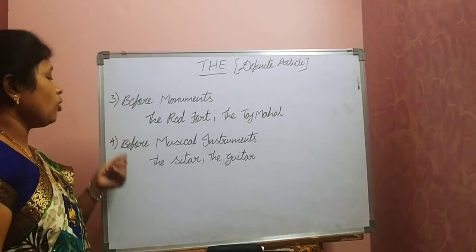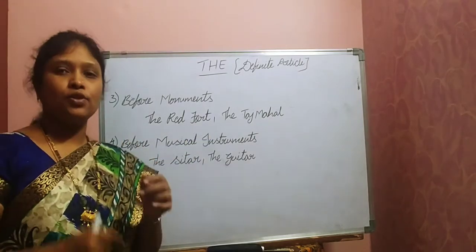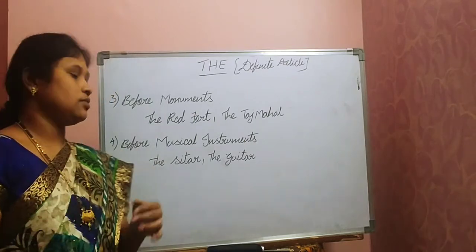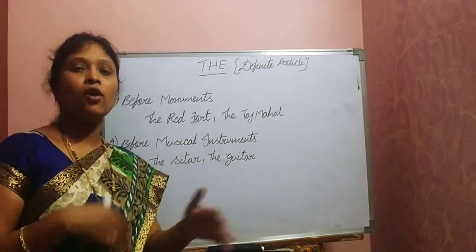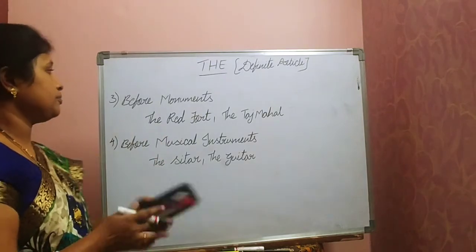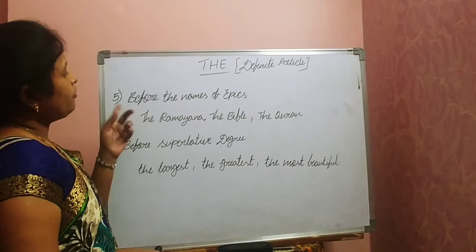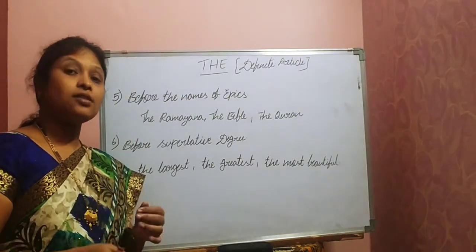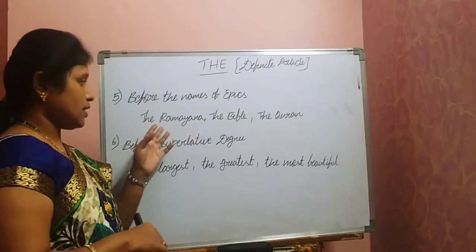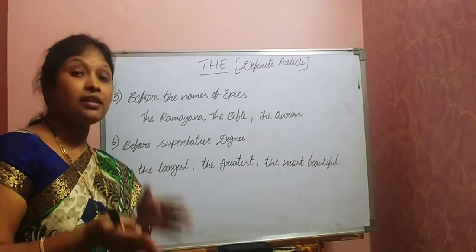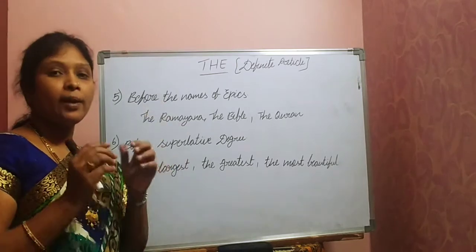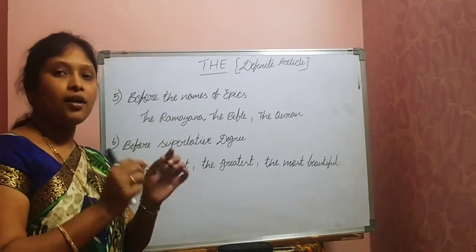That is third one. Fourth one, before the names of musical instruments. If you are writing the name of any musical instrument, then we have to use the. The sitar, the guitar, the violin, the tabla, like that. So these are 4. Now let's see another one. Fifth one is before the names of epics. Epics means holy books, related to the different religions, like we can say the Ramayana, the Mahabharata, the Bhagavad Gita, the Bible, the Quran, like that. So before the names of epics, that means holy books, we have to use article the.